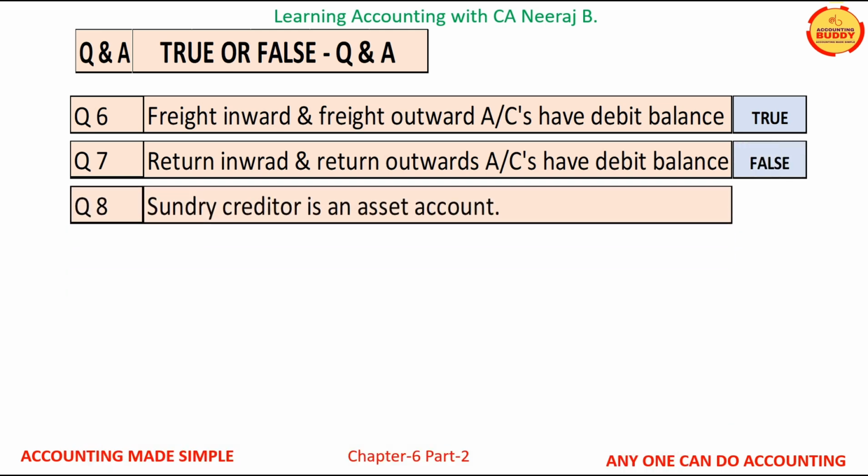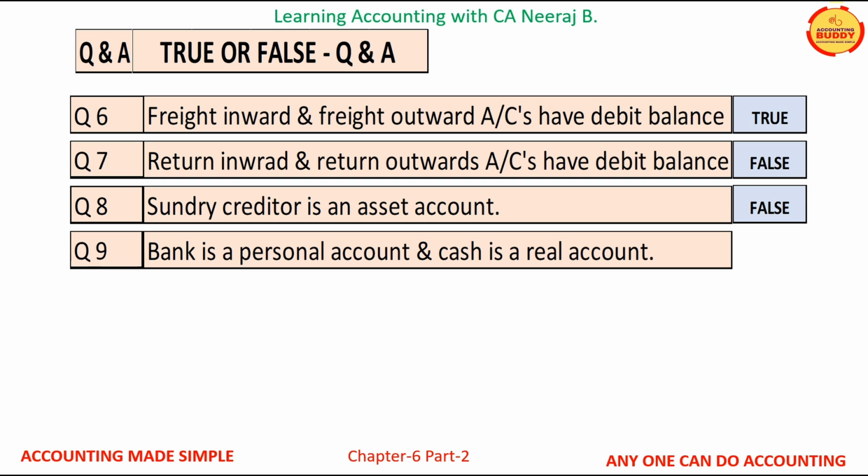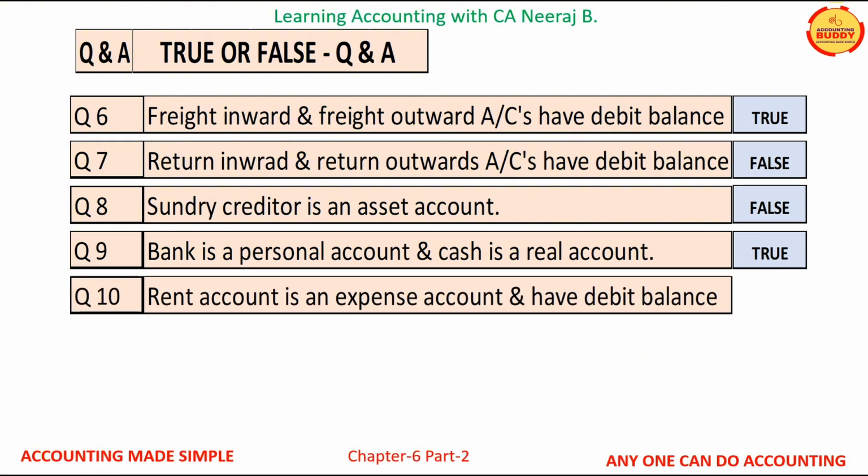Question number 8: sundry creditor is an asset account. This is an absolutely false statement. Sundry creditors is a liability account. Question number 9: bank is a personal account and cash is a real account. This is a true statement. Question number 10: rent account is an expense account and has debit balance. This is an absolutely true statement.